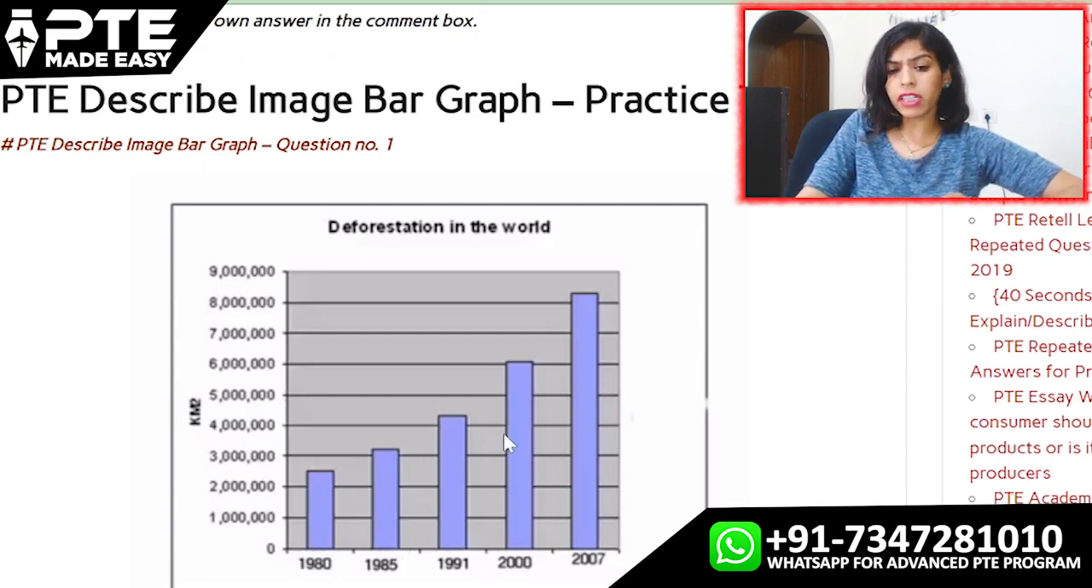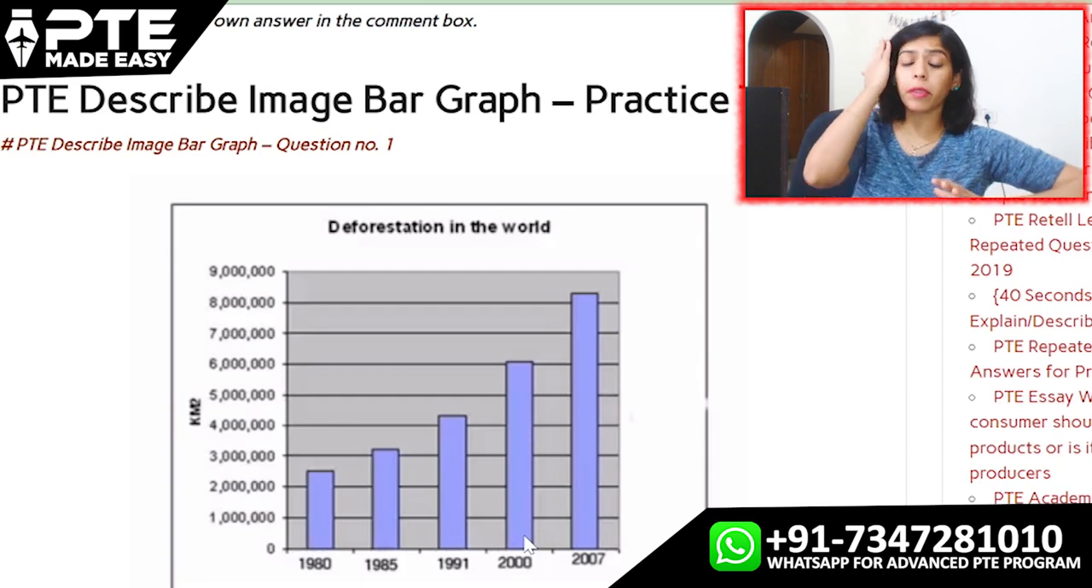And in between, we can simply say from 1985 to 2000, the graph kept on increasing. The rate at which deforestation was taking place, or the rate at which trees were being cut down, was increasing drastically, and that too from 3.2 million to 6 million in 2000. So we have to explain only the important information. Now, how can we answer the same in 40 seconds?